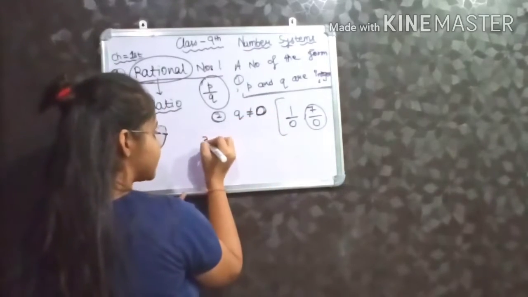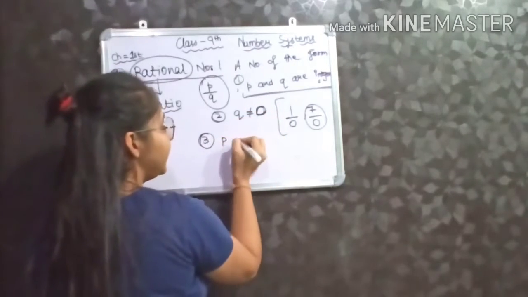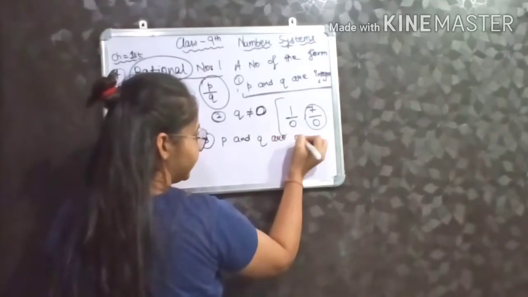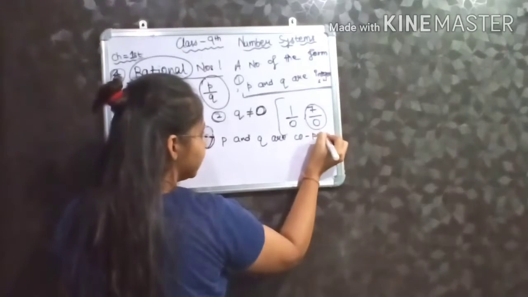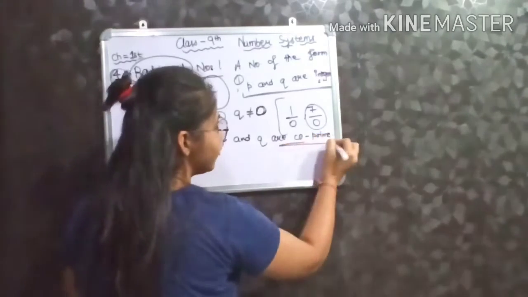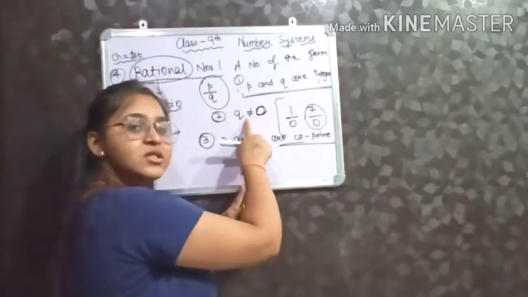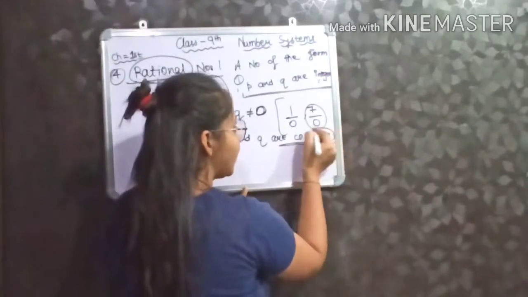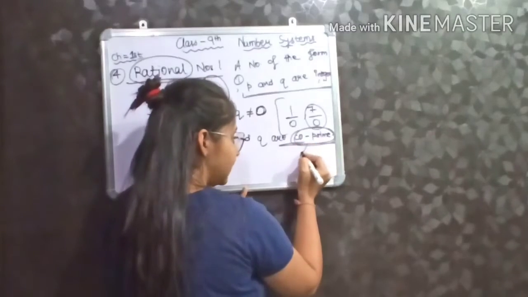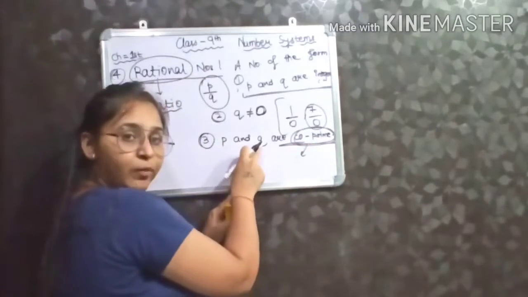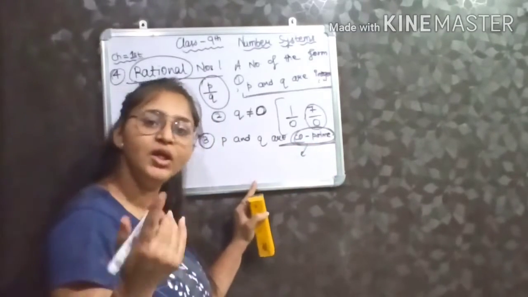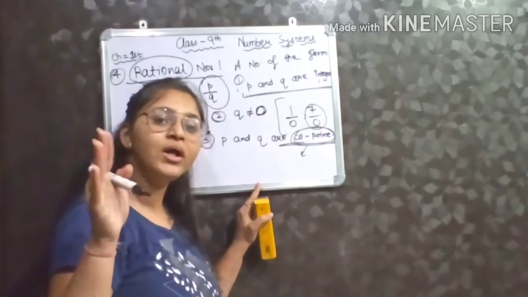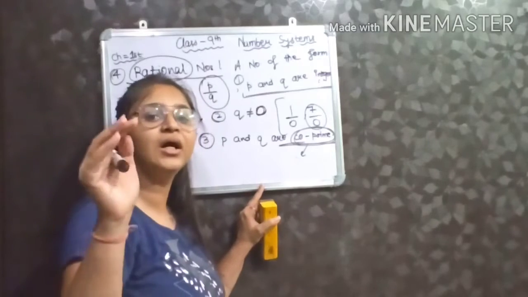Now the third condition is P and Q are co-prime. Co-prime means P and Q both are first of all integers, second the denominator cannot be equal to 0, and third P and Q are co-prime. Co-prime means the numbers P and Q do not have any common factor other than 1.